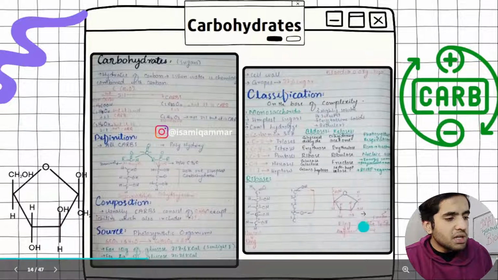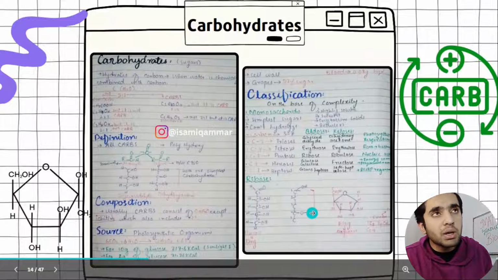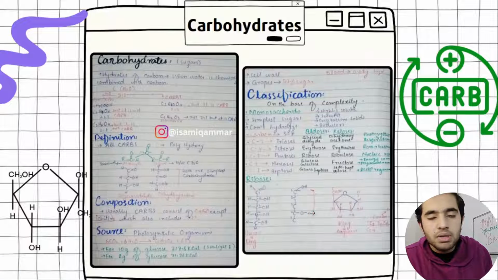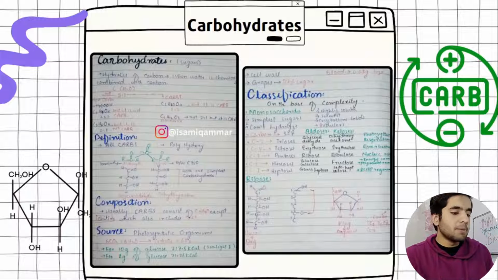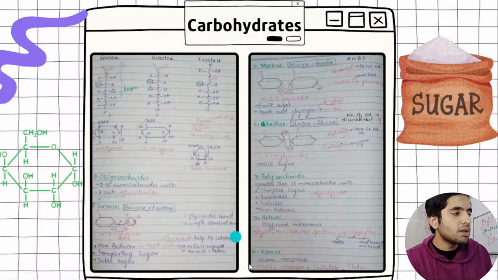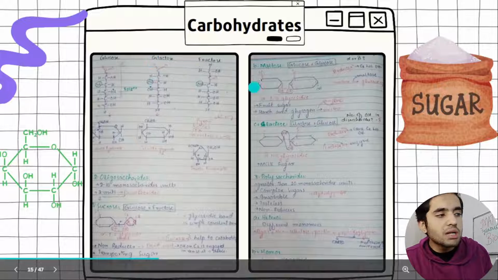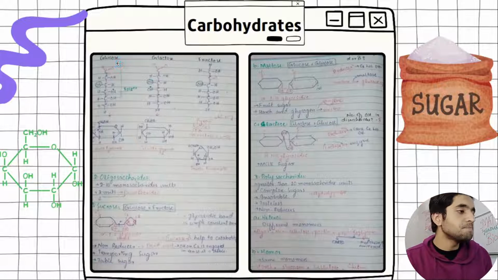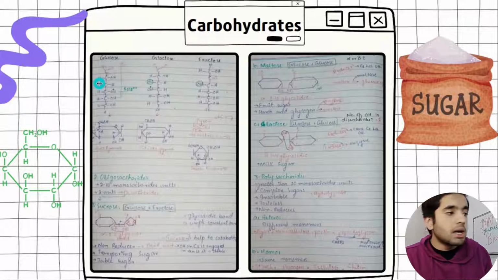Why have I mentioned ring forms here? Because in aqueous medium, when we drop any sugar in aqueous medium, it forms a ring structure to gain stability. Now next we have got glucose, galactose, fructose. These are also monosaccharides, 6 carbon, hexoses.